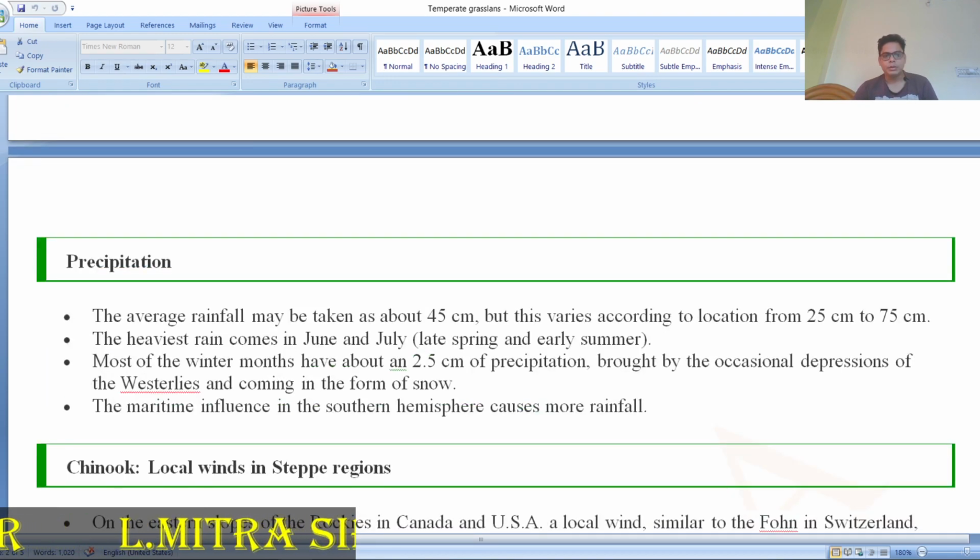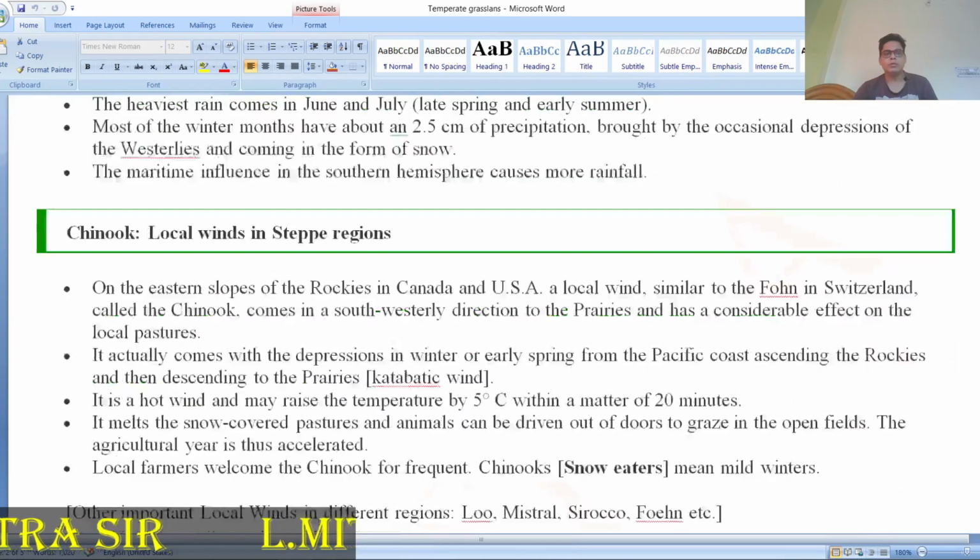What is the precipitation there? Precipitation varies, roughly between 25 and 75 centimetres. The heaviest rain comes in June and July, and most of the winter has only about 2.5 of precipitation. The maritime influence in the southern hemisphere causes more rainfall.